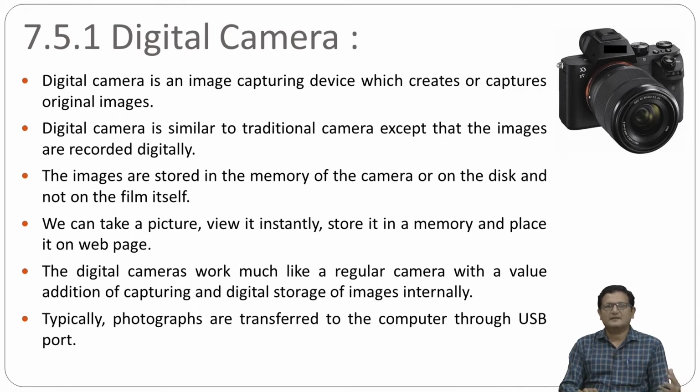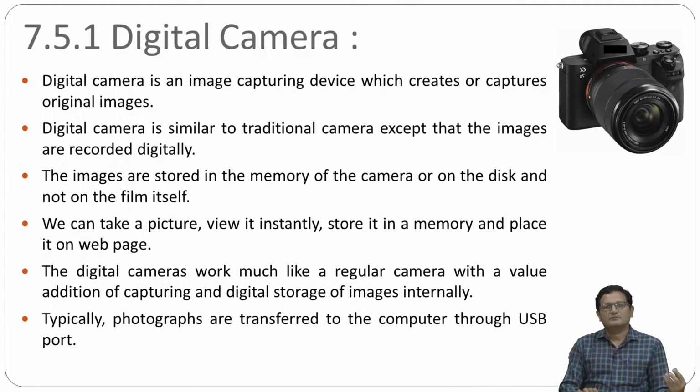Obviously before the digital camera, traditional cameras were there, but the traditional camera captured the image in analog form, right? But with the help of a digital camera, you can capture the image in the form of digital data, so that you can process that image with the help of a computer, and you can also transmit this type of image from one location to another location.